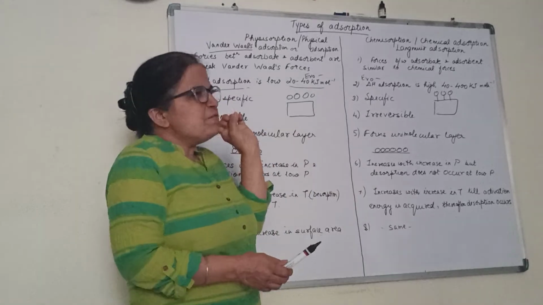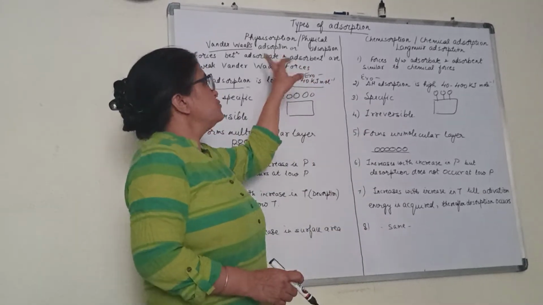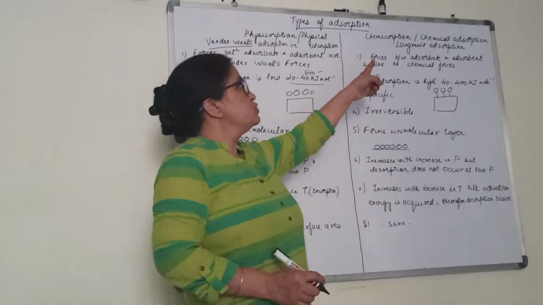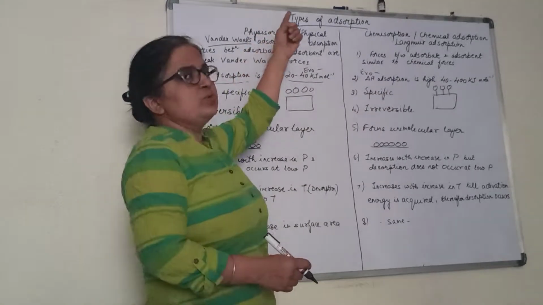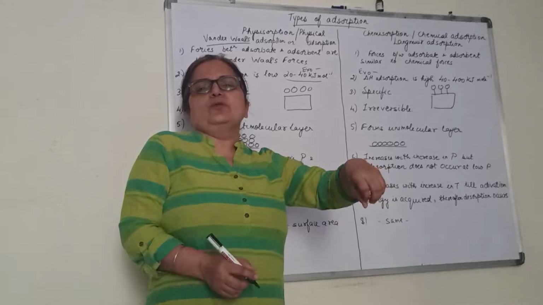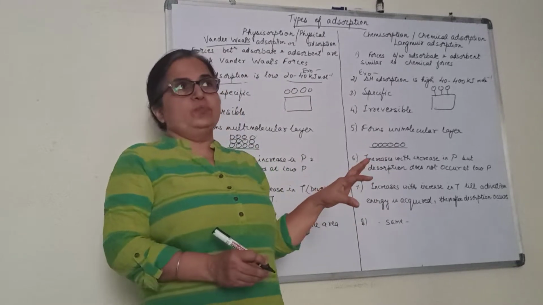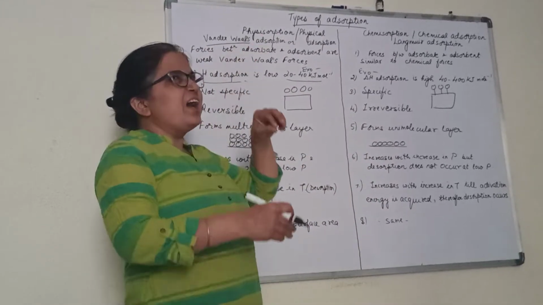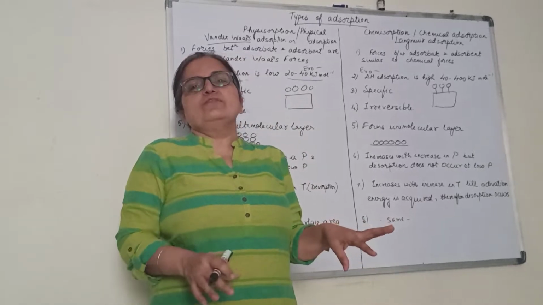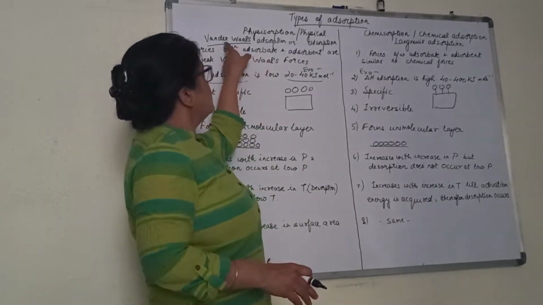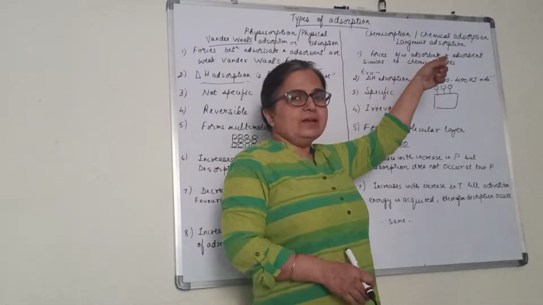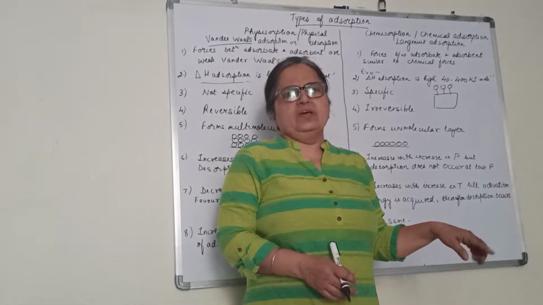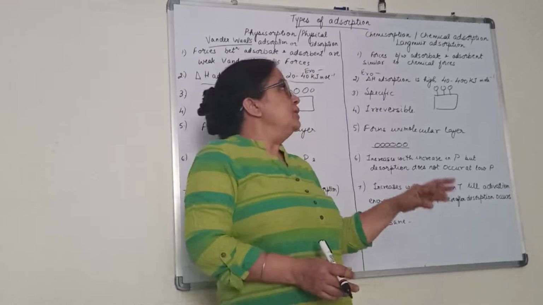If the forces are very weak, it is called physisorption. If the forces are strong, it is chemisorption. Now, children, physisorption we also call physical adsorption or van der Waals adsorption. The reason is that the forces are as weak as van der Waals forces of attraction, so it is named as such. Whereas chemisorption is also called chemical adsorption or Langmuir's adsorption. That is the other name given to it.